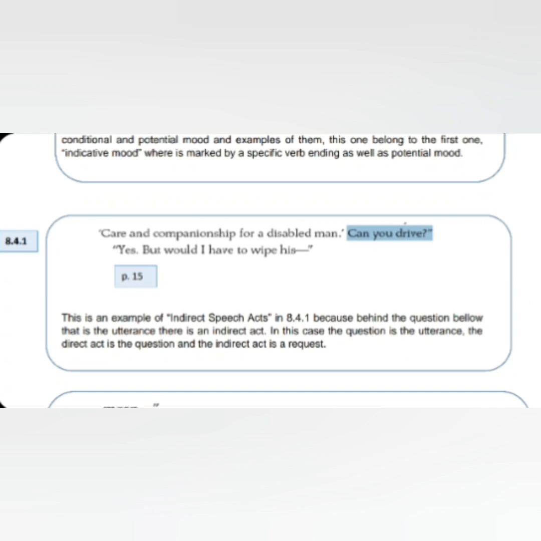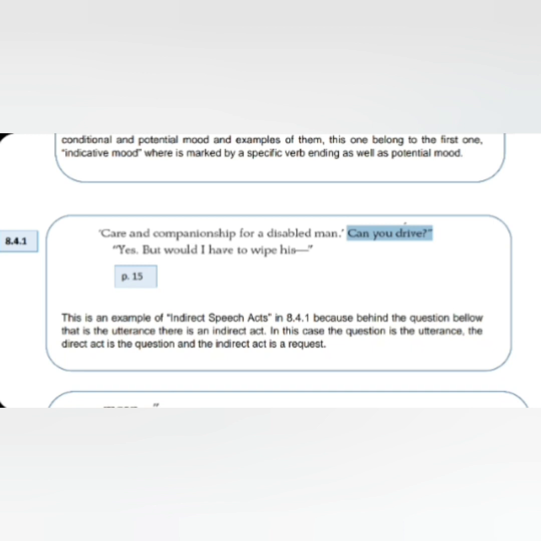Well, I have already shown six examples, but I would like to explain this last one as a final example because it is so interesting to me. This is indirect speech acts, because here there is an utterance, that is, "can you drive?" But there is an intention behind it.